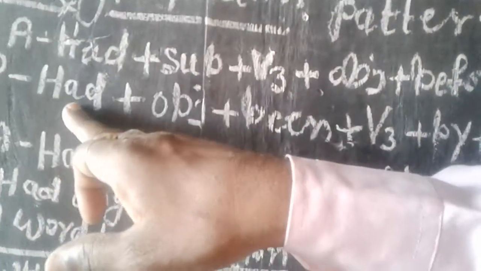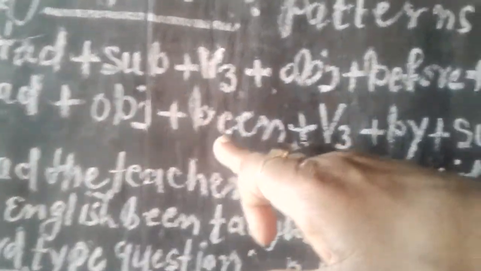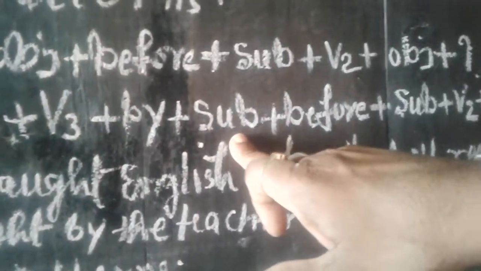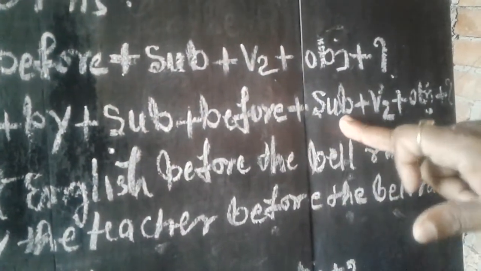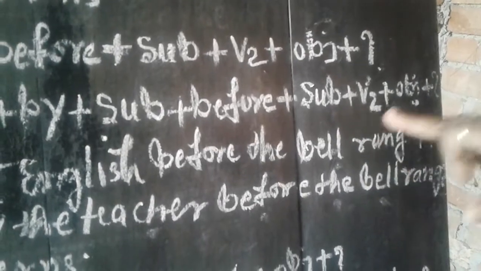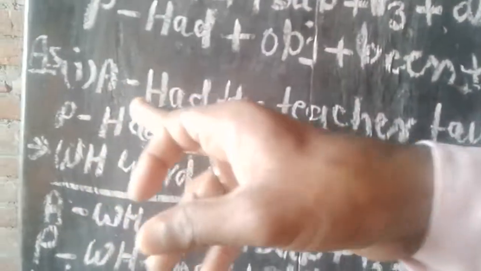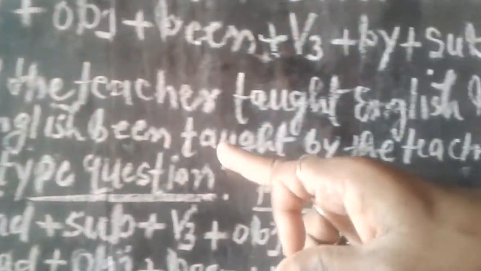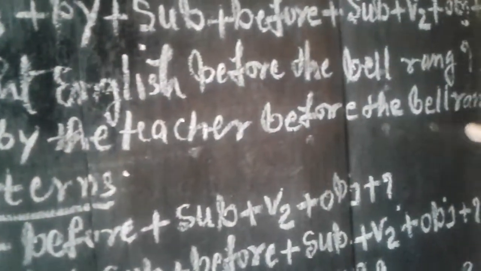In the passive voice, we use had and object, after that been and third form of verb, preposition by, and then subject and before, after that we use subject and second form of verb, at last we use object and put question mark. For example, in the active: had the teacher taught English before the bell rang? In the passive: had English been taught by the teacher before the bell rang?